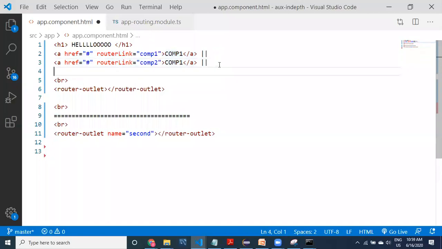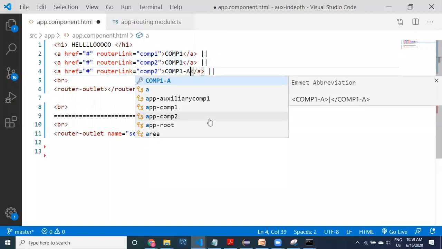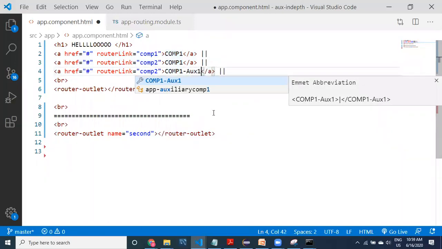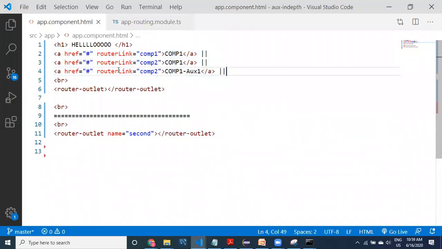And then you can provide, okay, so this is comp1 and ax1. If you click on this particular router, what should happen? It has to display the router outlet, and it has to display the second router outlet also. So these two things should happen here.